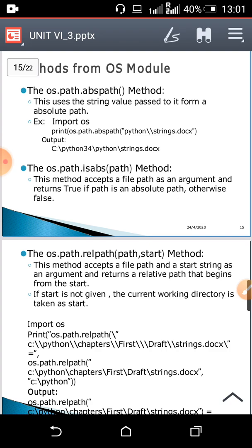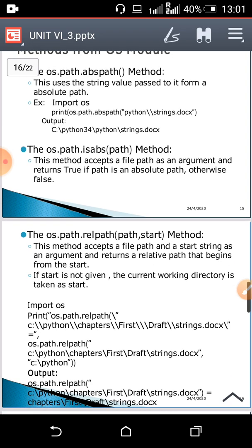For example, import os, print os.path.abspath, in brackets python/string docs. Here I have taken a path which is nothing but my relative path. My current working directory is Python, and in it, suppose, the file is string docs.